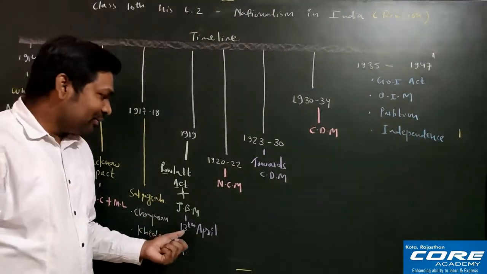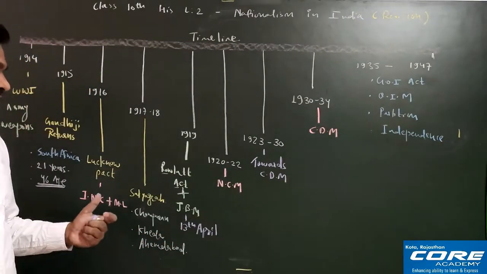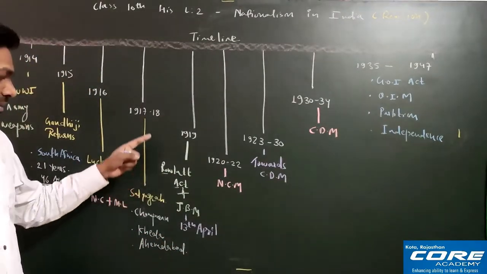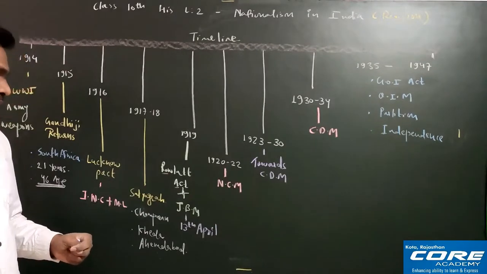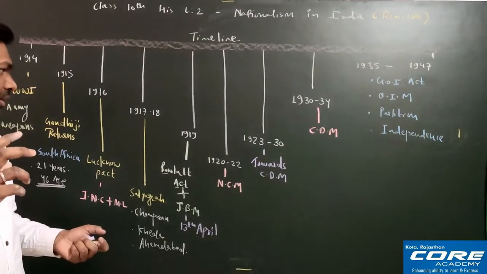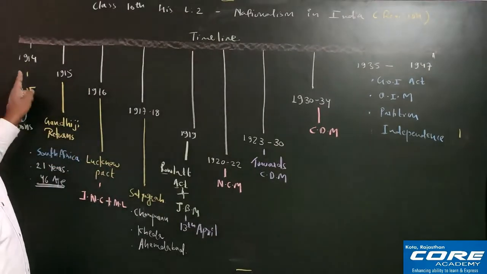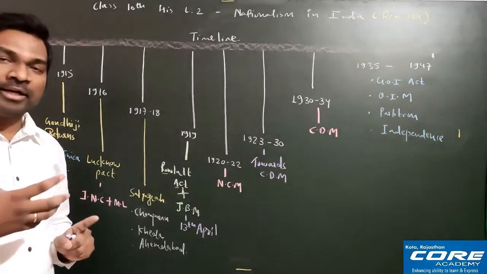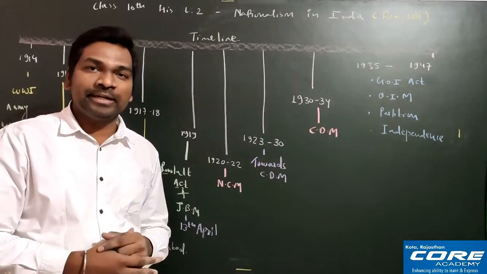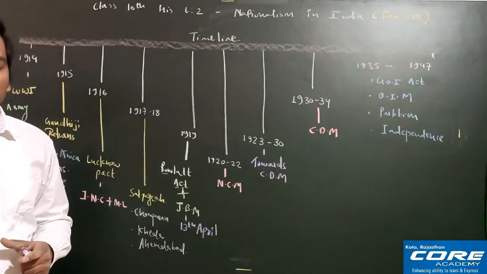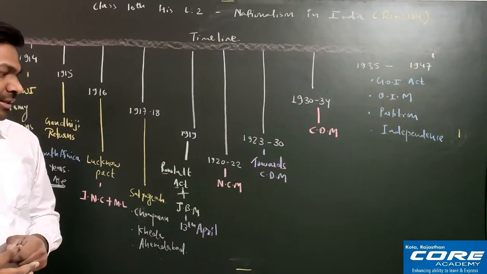Fine. After that, what happened? All the Indians were very, very angry, and in the same year, what happened? World War I was over in 1918, na? Remember, World War I started in 1914 and was over in 1918. And whatever treaties and agreements took place, took place in 1919.